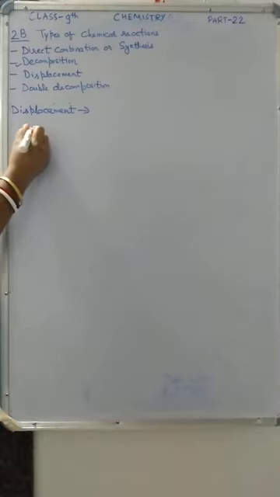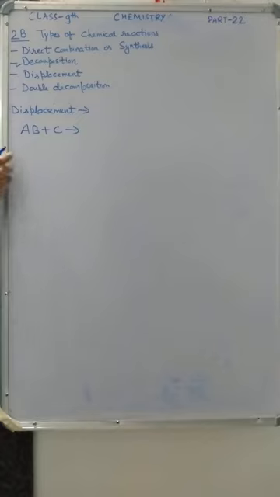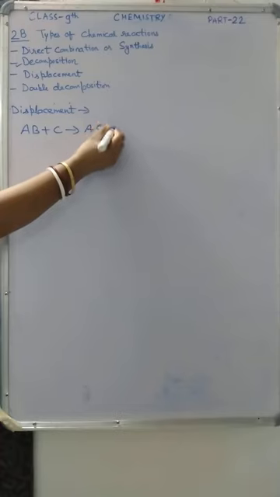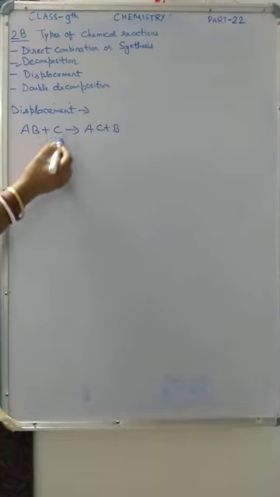Suppose you have one compound and one element, in which a more active element displaces a less active element from its salt solution. In this you can see one compound is there, and one element is there.